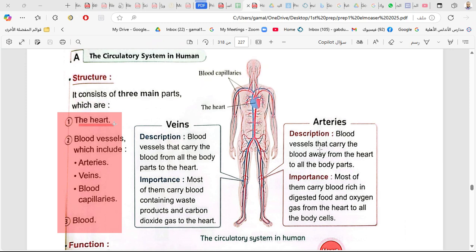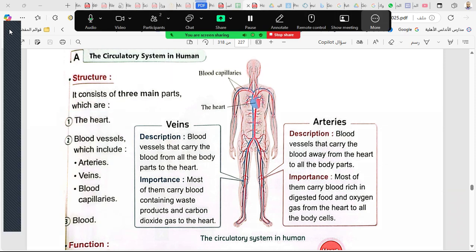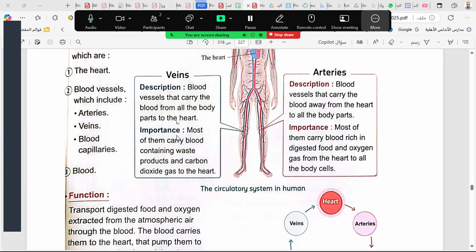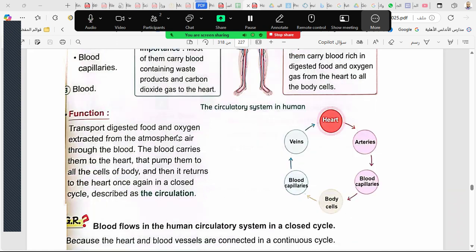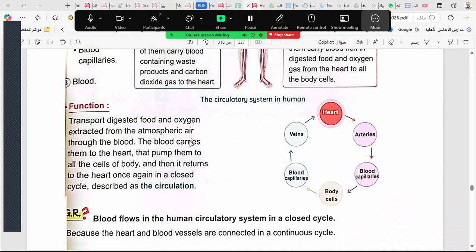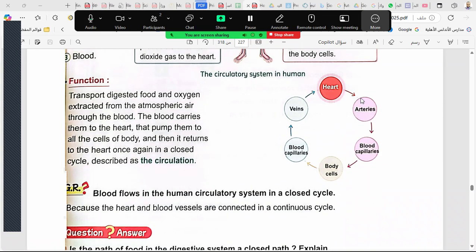What is the difference between arteries and veins? Which of them carries the blood from the heart to all body parts? Artery or vein? Arteries. And which of them carries the blood from all body parts to the heart? Veins. Okay, good. Which of them carries oxygenated blood? Arteries. Which of them carries deoxygenated blood? Veins. Very good. So this circle is called the blood circulation.